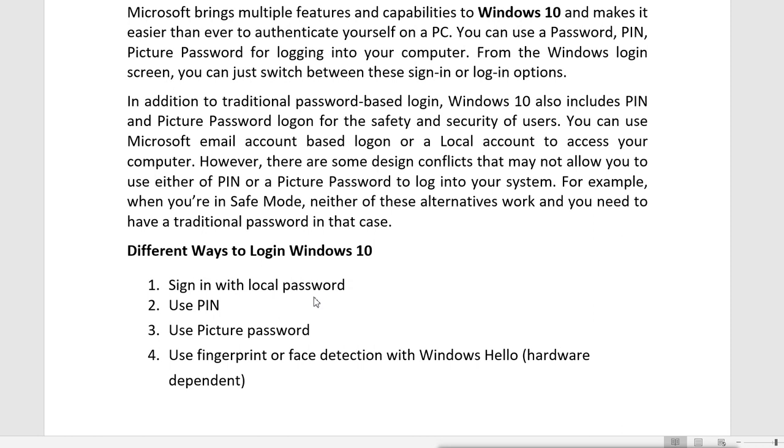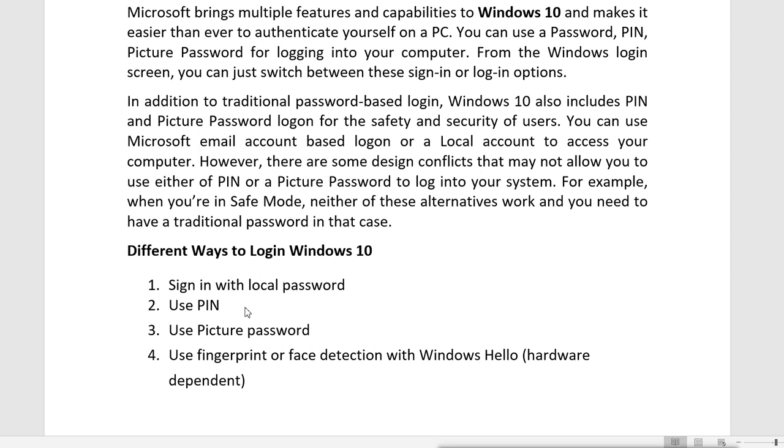First, you can use the PIN. You can use the PIN to sign in. PIN means you can add a four-number password like you do on your mobile devices. You just enter the four-number PIN and you will log in with your mobile.